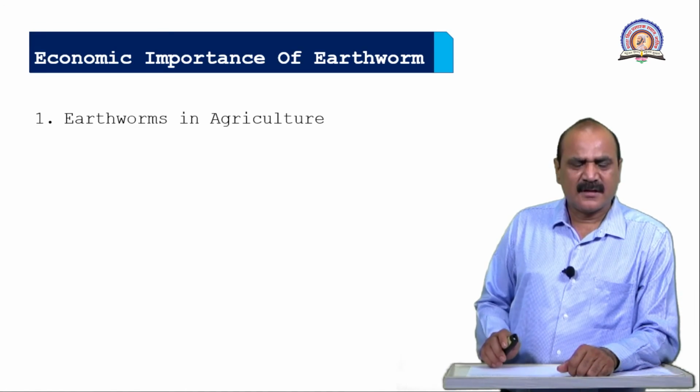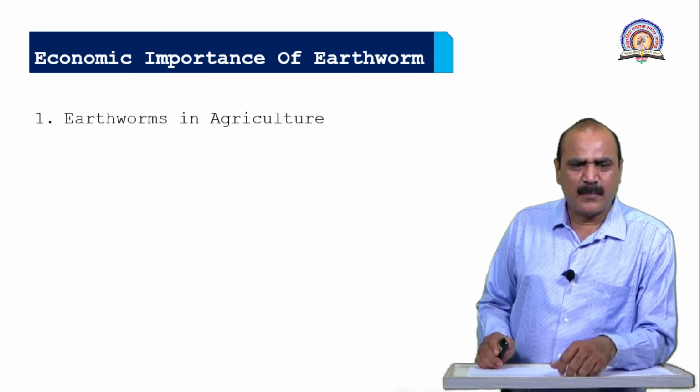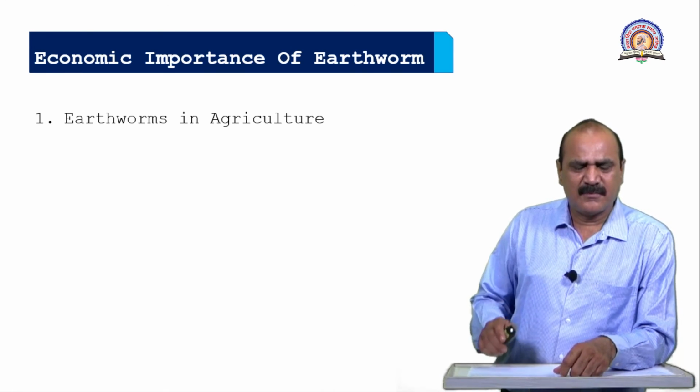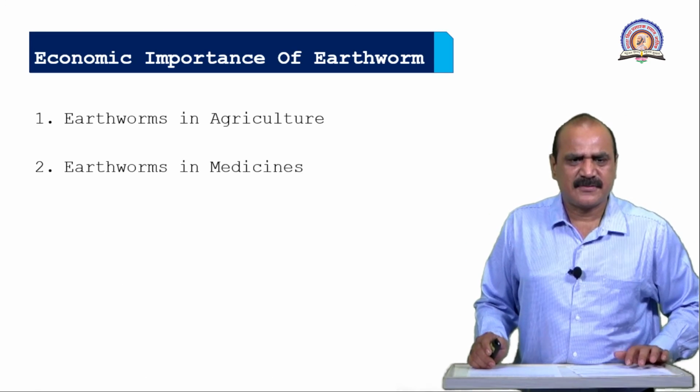The earthworm is also called the farmer's friend because its burrowing habit provides aeration of the soil in various agricultural fields.